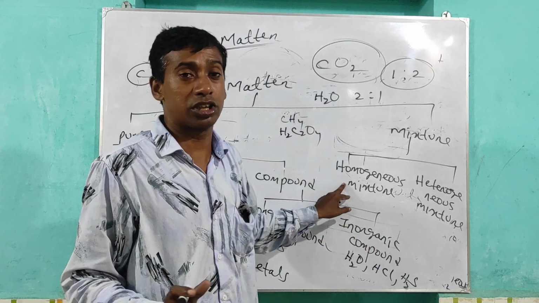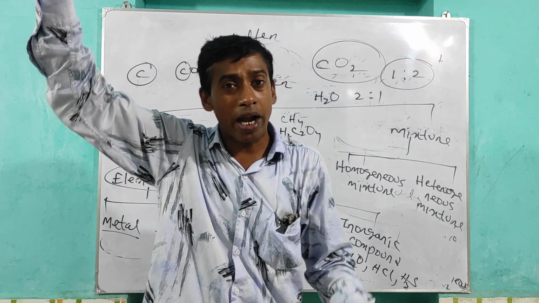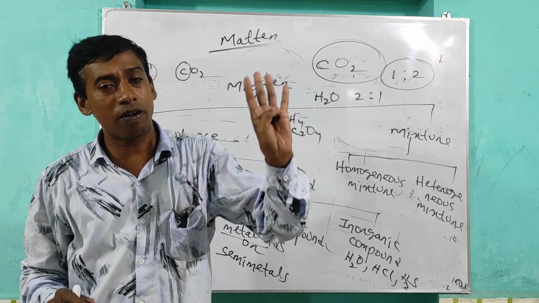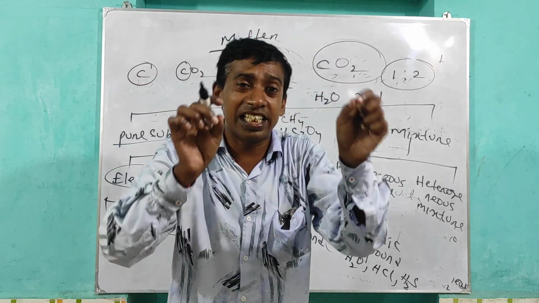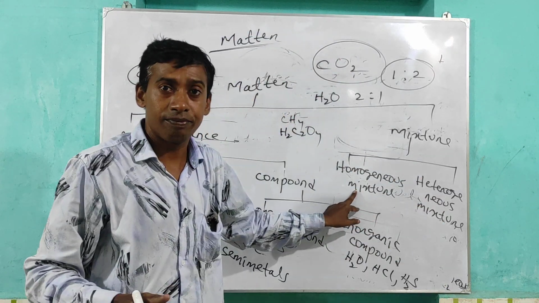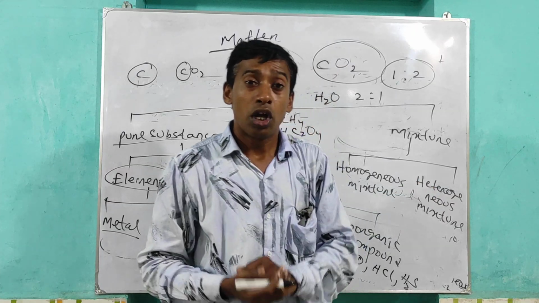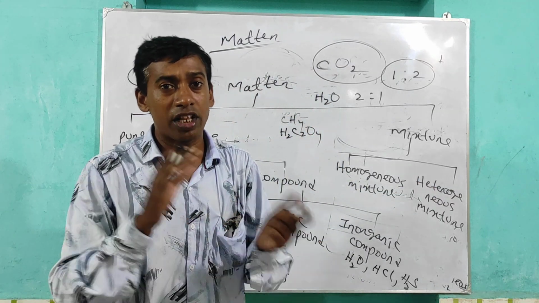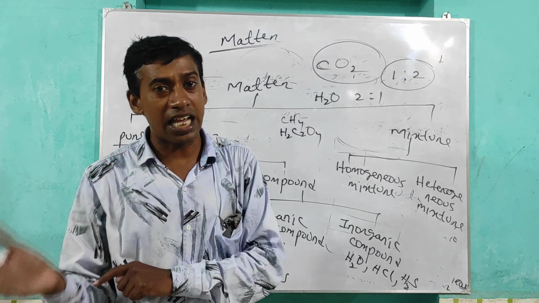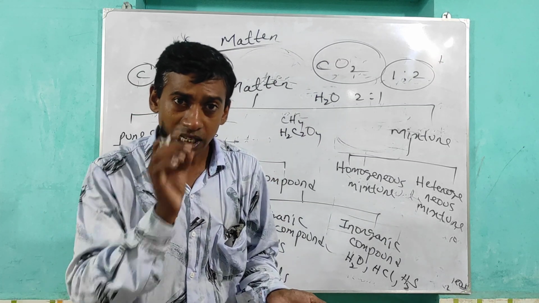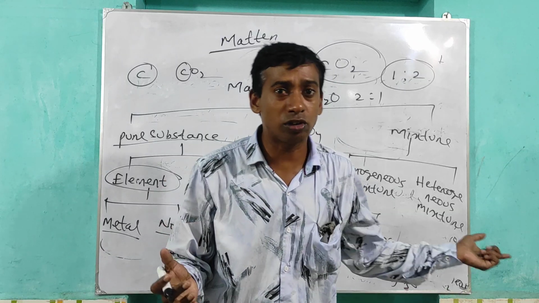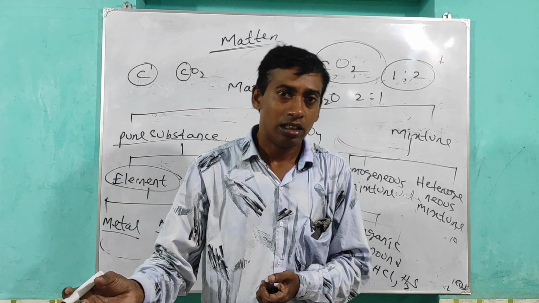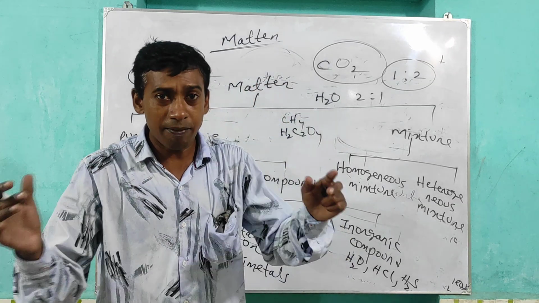Like air. In the room, you find air. Air means hydrogen, nitrogen, oxygen, carbon dioxide, water vapor, all present, but all exist in the gaseous state. That is a homogeneous mixture. What is heterogeneous mixture? If the components in a mixture are present in different states, one solid, other liquid, or one solid, other gas. Soda water, carbon dioxide plus water, is a heterogeneous mixture. Cement and sand, oil and water, they never mix. That is a heterogeneous mixture.